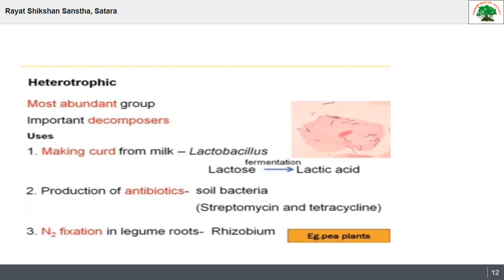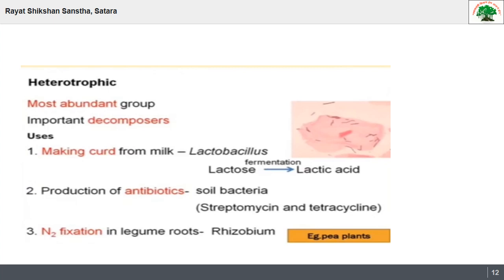Here are some uses of heterotrophic bacteria. The first bacteria is lactobacillus. Lactobacillus plays an important role in fermentation. Lactose is converted into lactic acid because of lactobacillus. It is used in making curd from milk, meaning the curdling is due to lactobacillus.